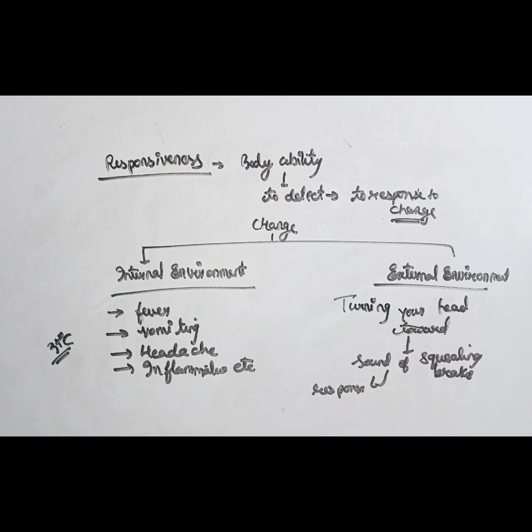Okay, so normal external environment means your normal environment: a car is driving, a person is standing, but when the car brakes, the sound of these squealing brakes, the person detects the car's brakes and then turns their head. So this is the response, and then they move from one place to another. If the person does not move, does not respond, what happens? An accident happens in that situation.